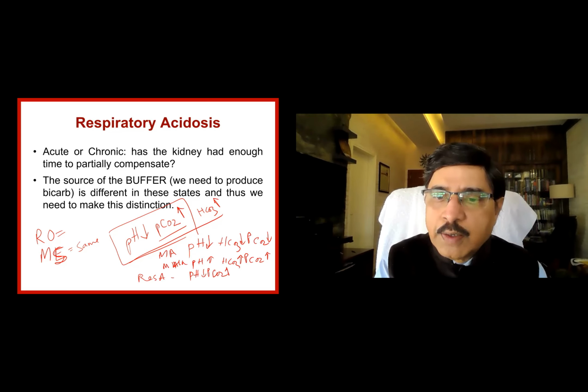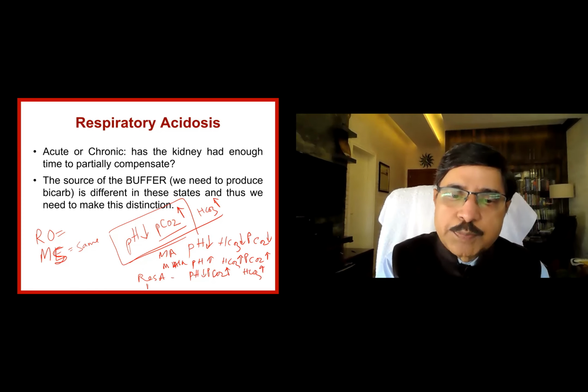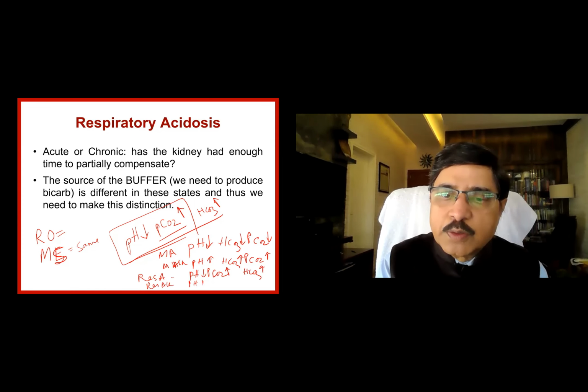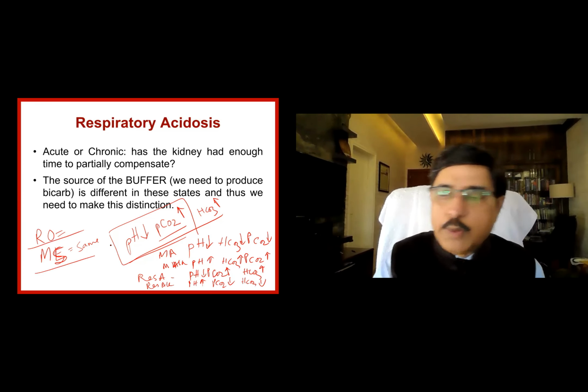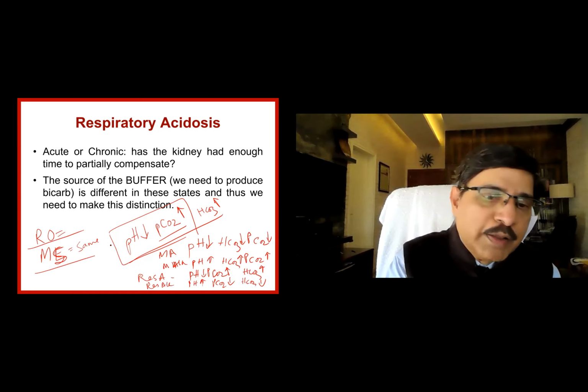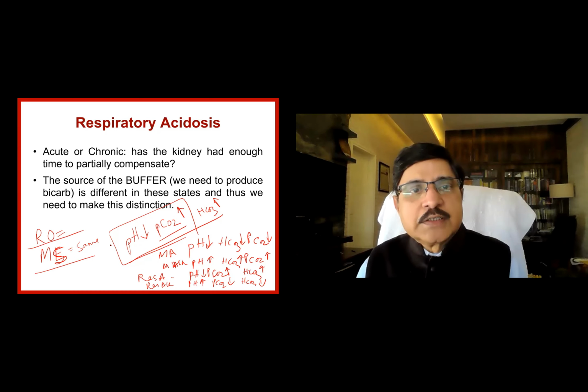PCO2 is higher, the compensatory variable also goes up. Whereas in respiratory alkalosis, the pH will be higher because it's alkalosis, and the PCO2 is lower, and bicarbonate also is lower. So respiratory opposite side, metabolic same side.